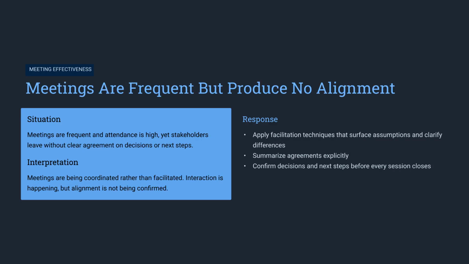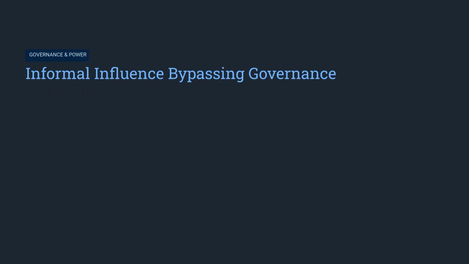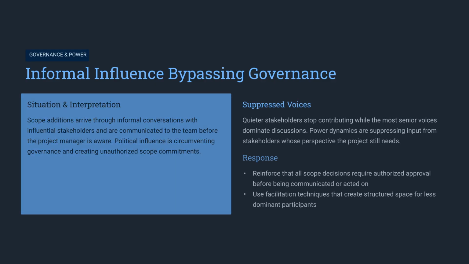Frequent meetings without alignment mean they are being coordinated rather than facilitated. Apply techniques that surface assumptions, summarize agreements explicitly, and confirm next steps before the meeting ends. Informal influence bypassing governance often leads to suppressed voices. Reinforce that scope decisions require proper approval and use facilitation techniques to ensure all stakeholders have a voice.